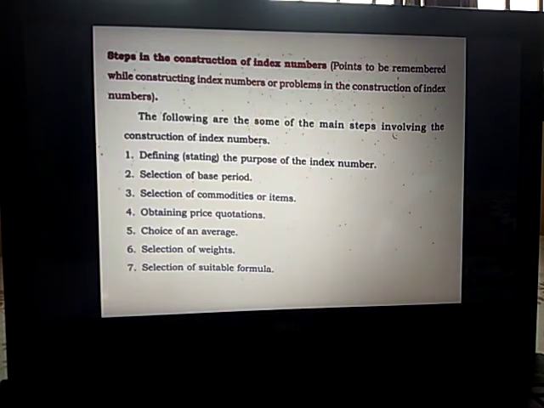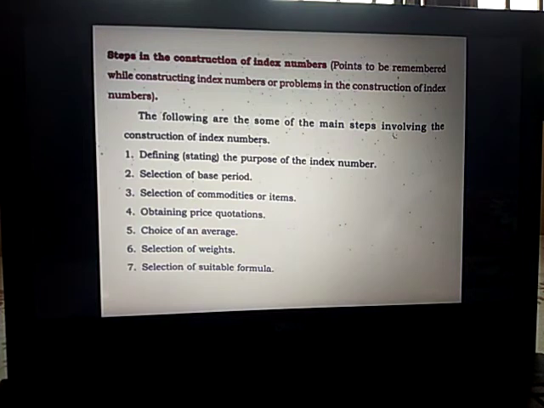Next, we go into steps in construction of index numbers. The following are some of the main steps involved in constructing an index number. The first step is defining the purpose of index number. Second one is selection of base period. Third one is selection of commodities or items. Fourth one is obtaining price quotations. Fifth, choice of an average. Then selection of weights, and selection of a suitable formula.